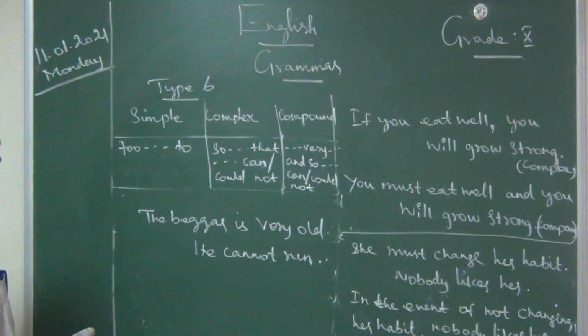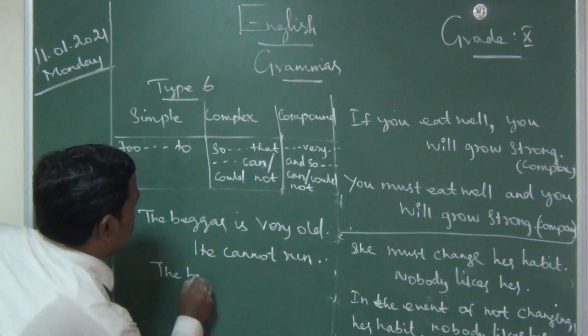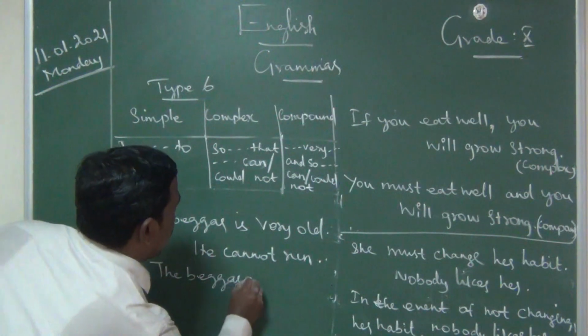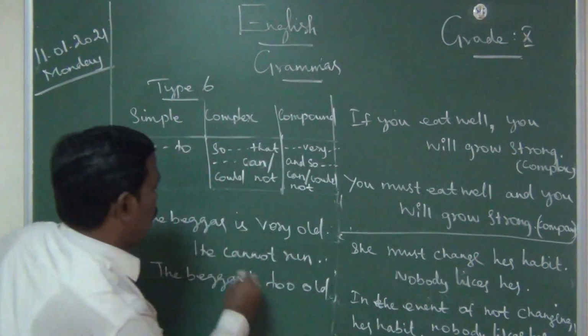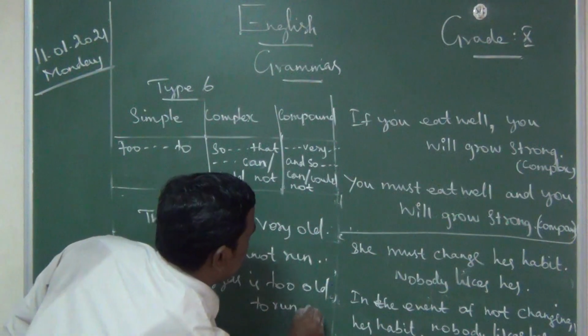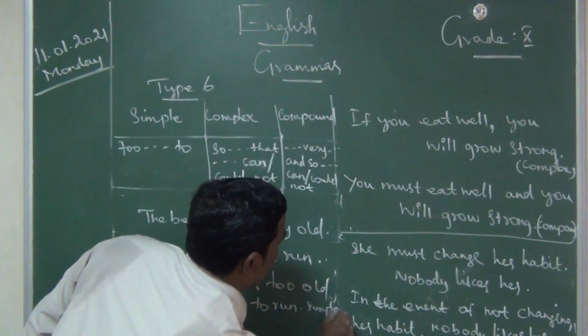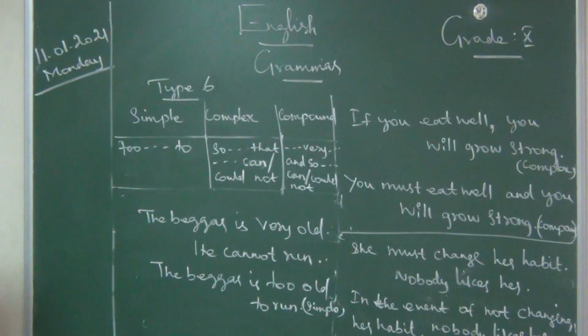The beggar is very old. He cannot run. The beggar is very old is changed into too old to run. This is simple sentence. Have you understood? Okay. What is the sentence? The beggar is too old to run.